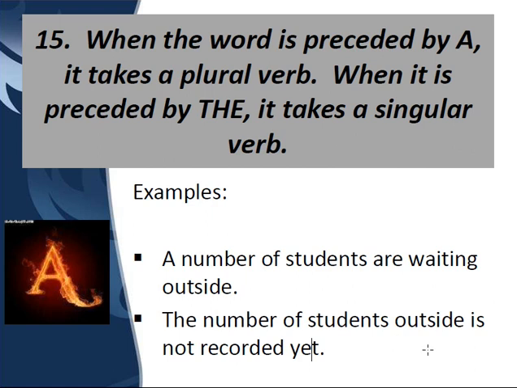But if I say the number of students outside, now here the number of students is the subject. So that is why we are using a singular verb with this subject.